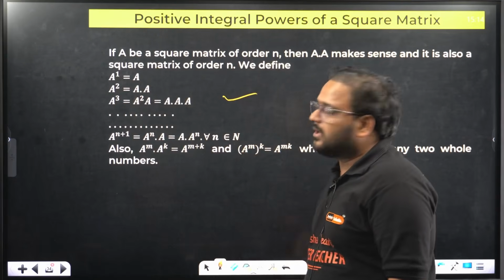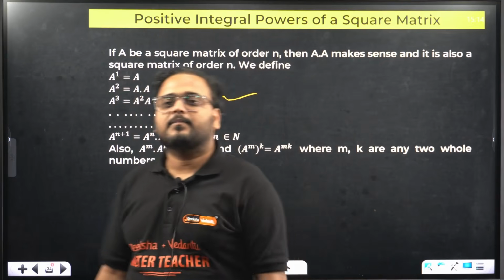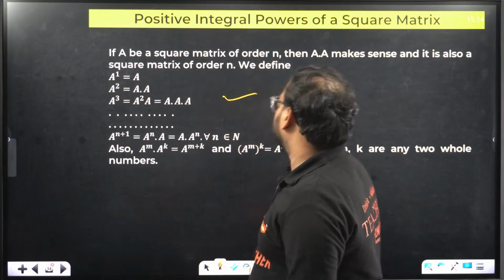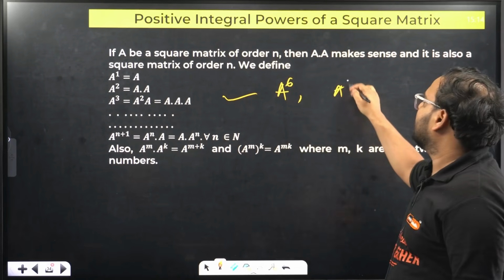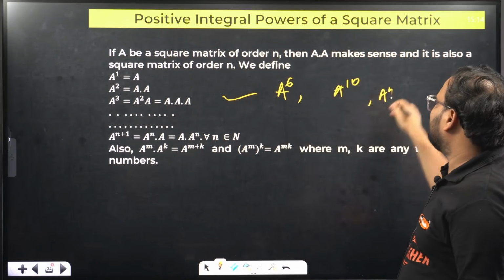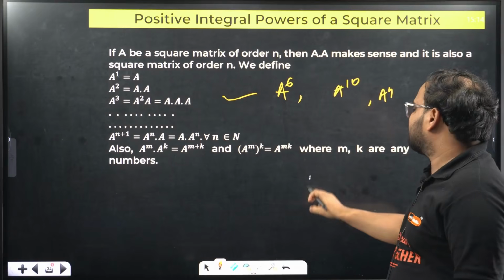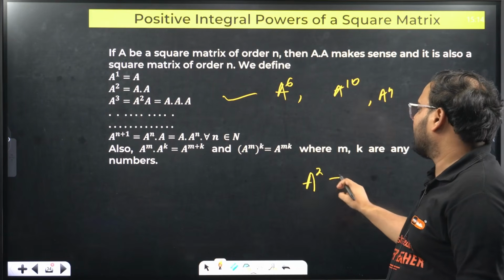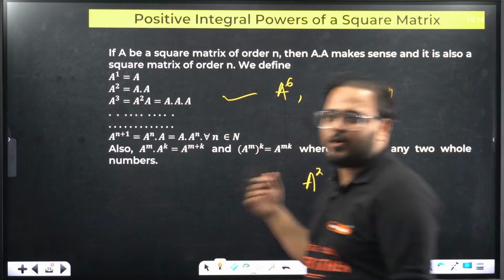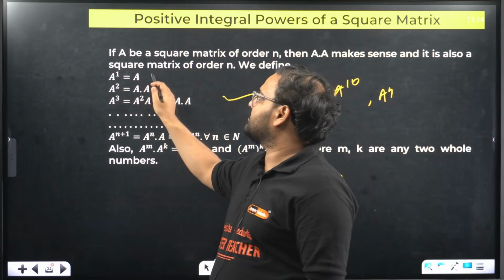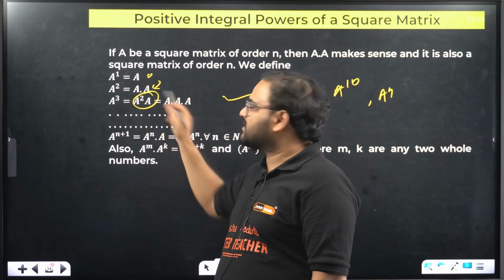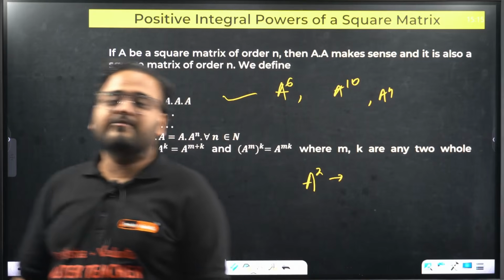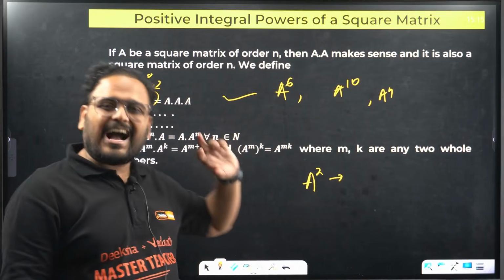But the point is that if you have a question asking A power 6, A power 10, or A power n, just try to find A square, and from there you can find all these values. Just find A square, and from there you can find any of the powers without actually doing the multiplication of matrices.